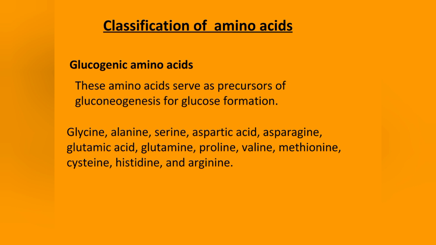These are amino acids that are precursors of gluconeogenesis for glucose formation: glycine, alanine, serine, aspartic acid, asparagine, glutamic acid, glutamine, proline, valine, methionine, cysteine, histidine, and arginine. These are amino acids that lead to the formation of glucose.